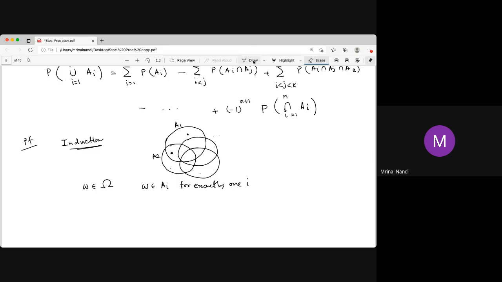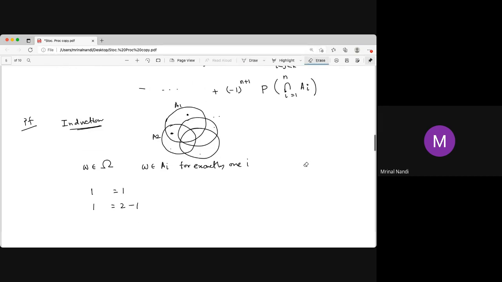Now what happened on the right side? In the summation of P(A_i) we count it twice: probability of A1 we count there, probability of A2 we count there. So we have to take the difference. We take the intersection, and for that intersection this element omega is counted exactly once. So we count it twice and subtract once. For an element in exactly one set it is 1 equal to 1. If omega is in exactly two sets, then it is 1 equal to 2 minus 1. So on the left side it is 1, and on the right side it is counted twice and minus one time.